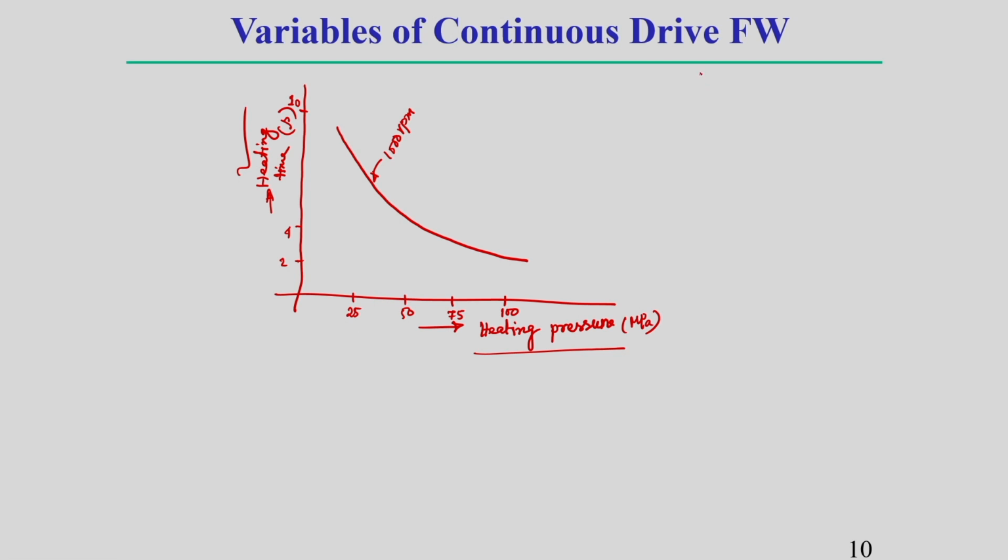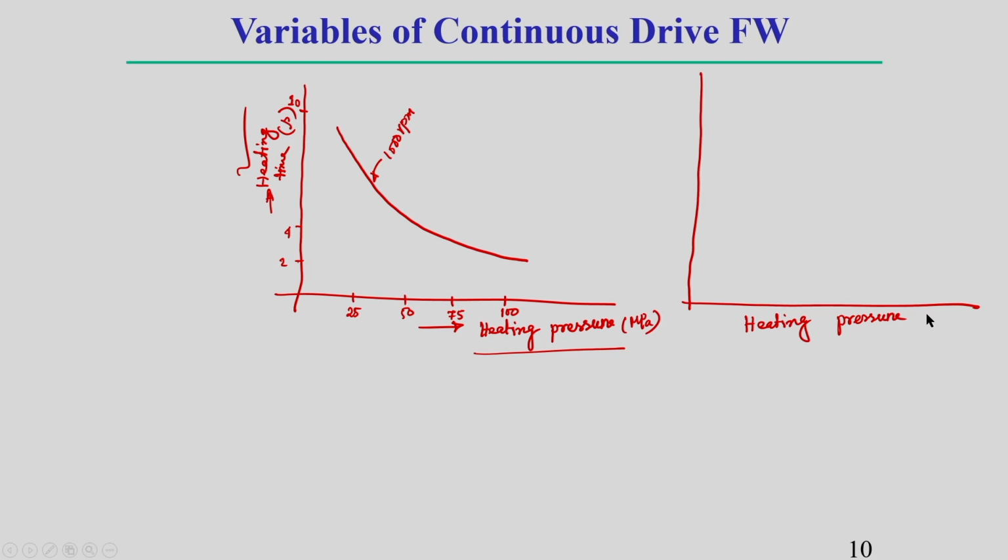Another example shows how other parameters affect heating time and heating pressure. Here is another figure showing, for a particular heating pressure, how the axial shortening, or you can say offset, takes place. Here I am representing heating pressure.